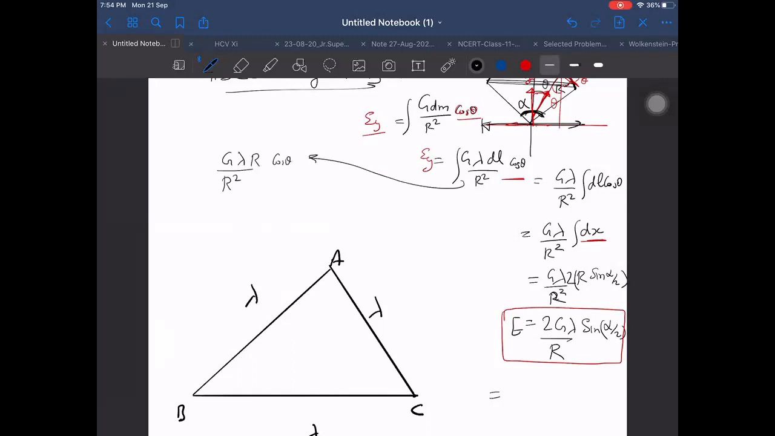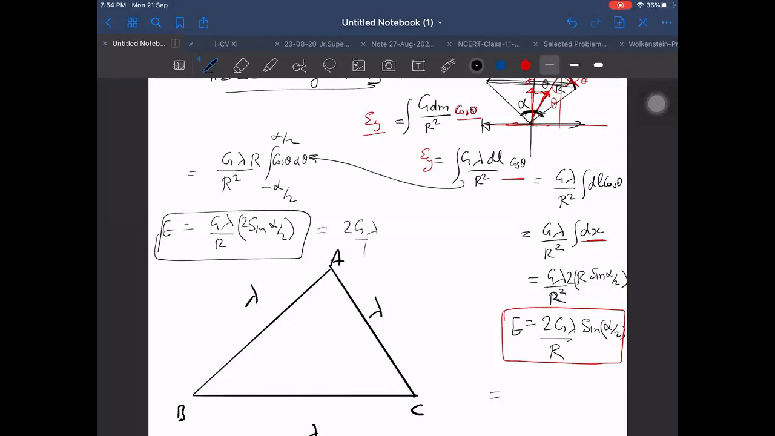I will write dl as r d theta, so cos theta into d theta integral, limits minus alpha by 2 to plus alpha by 2. And then your answer will be G lambda by R into sine theta, that will become sine alpha by 2 minus of minus alpha by 2, that will become 2 G lambda by R into sine alpha by 2.